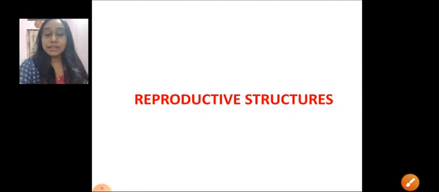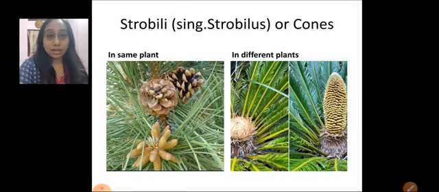Now we completed the vegetative structures; we studied the roots, stems and leaves. Now come to the reproductive structures. The reproductive organ in gymnosperms is not a flower. I told you already, flowers are absent, but in place of flowers they have certain cones, also called strobili in plural form or strobilus in singular form.